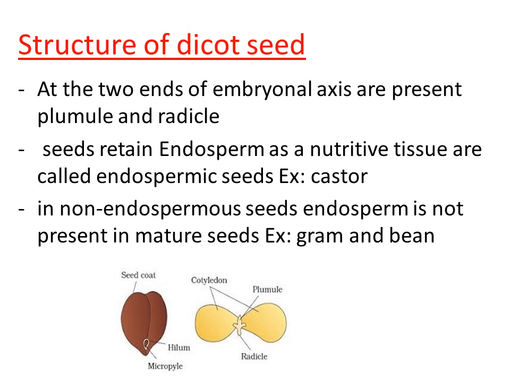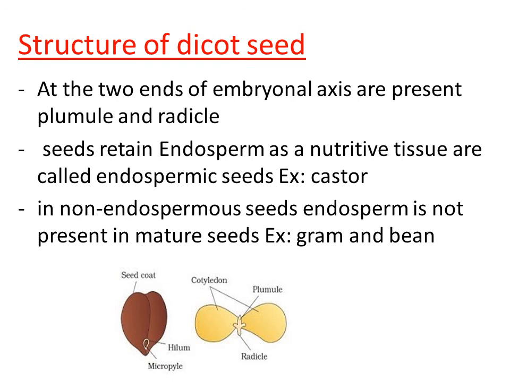The best examples are gram and bean. So gram and bean are examples of non-endospermous seeds. Keep in mind that in the dicot seed, endosperm will not be retained in the mature seeds because the endosperm is completely utilized for the developing embryo.